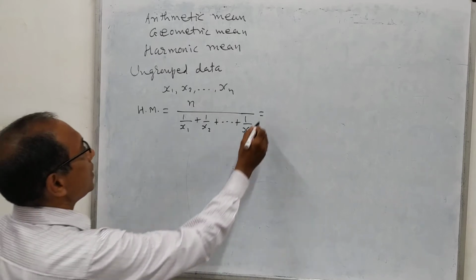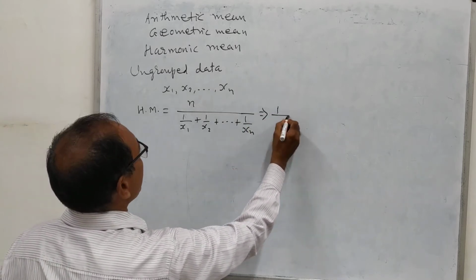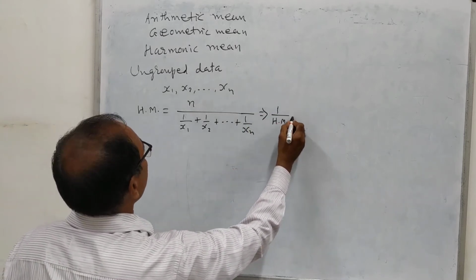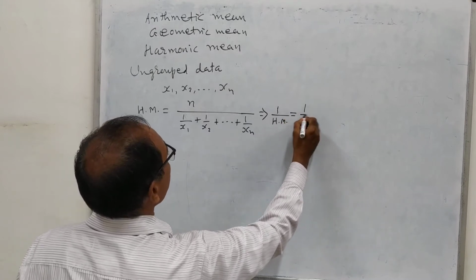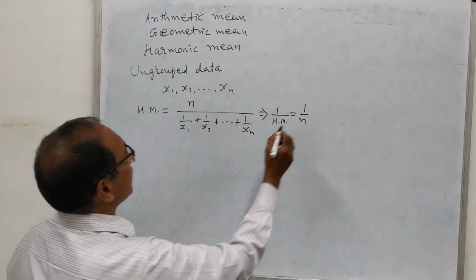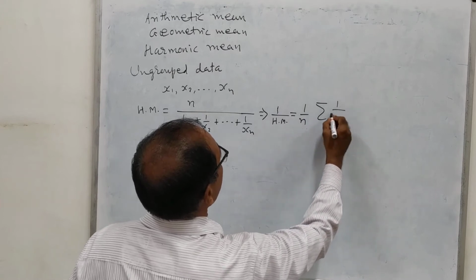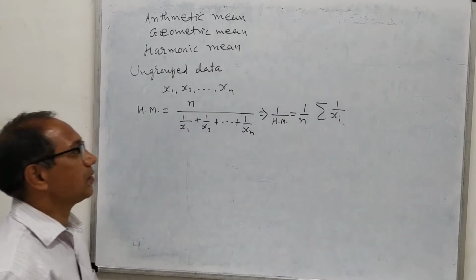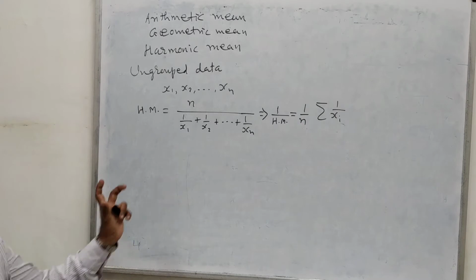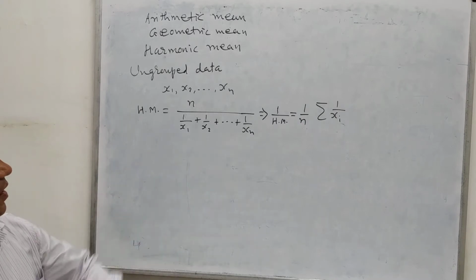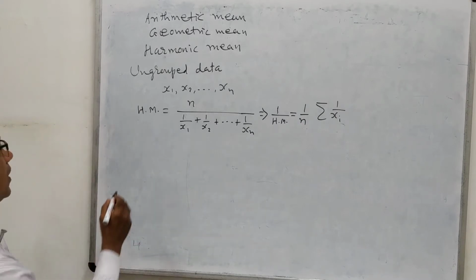To find this, it is actually better to find 1 upon HM. That means 1 upon HM equals 1 upon n times sigma 1 upon xi, that is 1 upon x1 and so on. So the task becomes simple to calculate the required value.